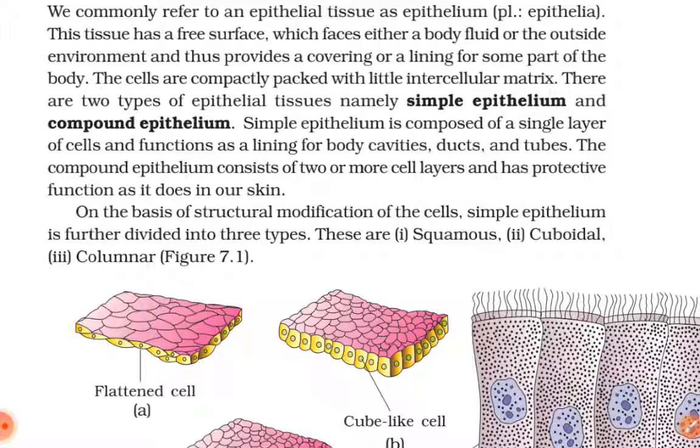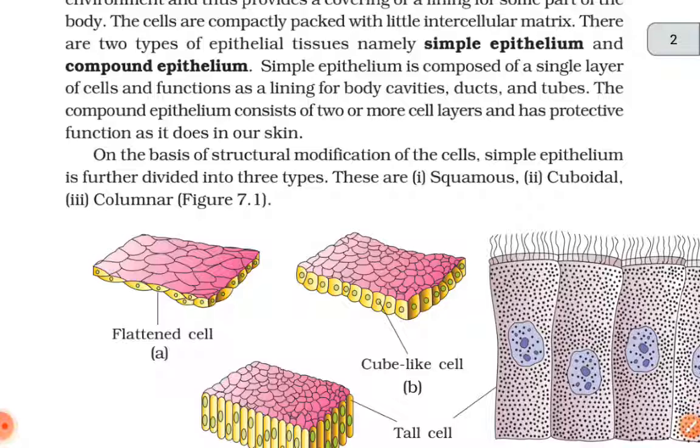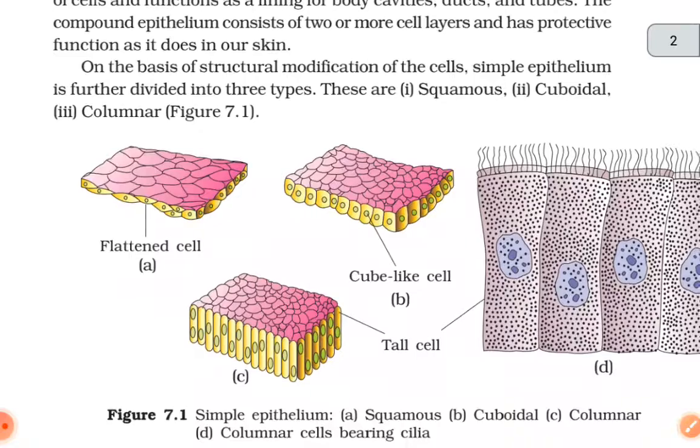Simple epithelium is composed of a single layer of cells and functions as the lining for body cavities, ducts and tubes. The compound epithelium consists of 2 or more cell layers and has protective function as it does in our skin. On the basis of structural modification of these cells, a simple epithelium is further divided into 3 types. These are squamous, cuboidal and columnar.